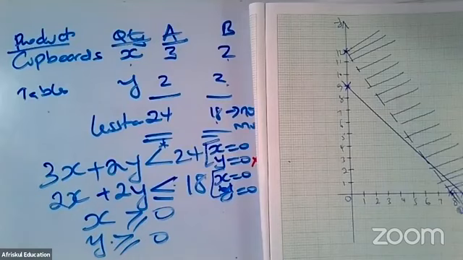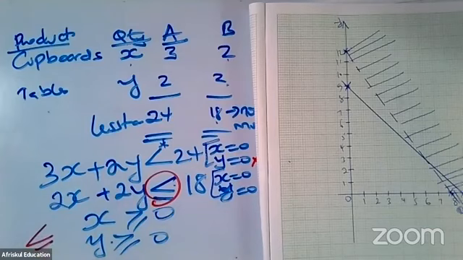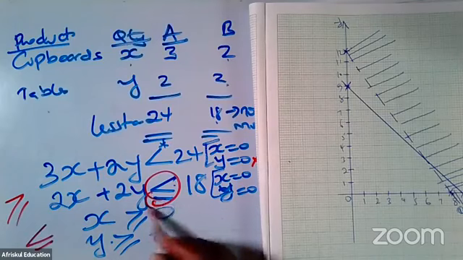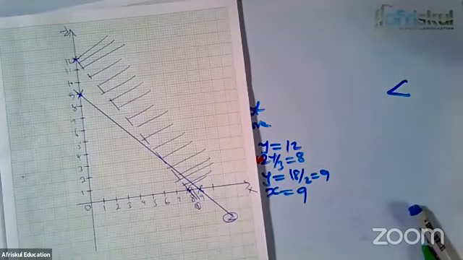There is a teacher who told me something very nice, that whenever you see this kind of a constraint, it's quite easy for you to know which side is shaded, because it's like they're shading the upper side themselves. So whenever you see a constraint like this, know that we're supposed to shade down. Here, it's like this, we're supposed to shade up. So come and shade this upper side.